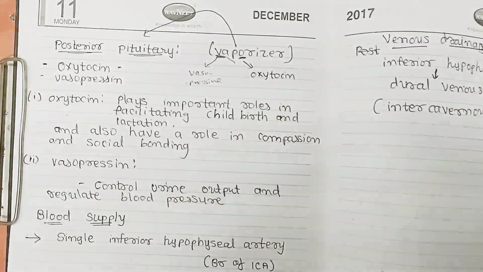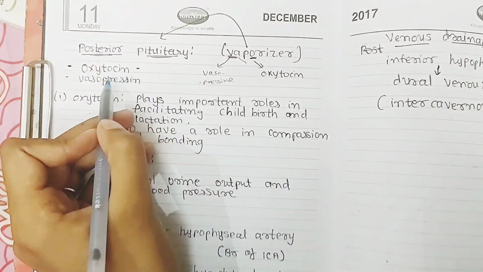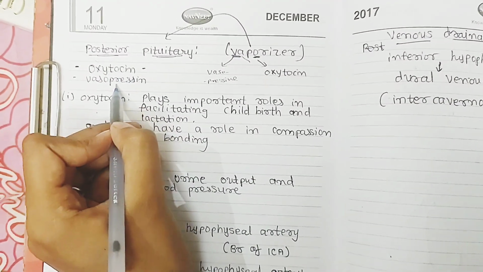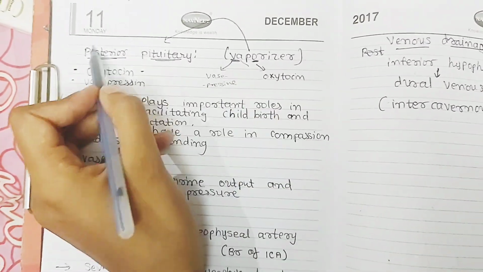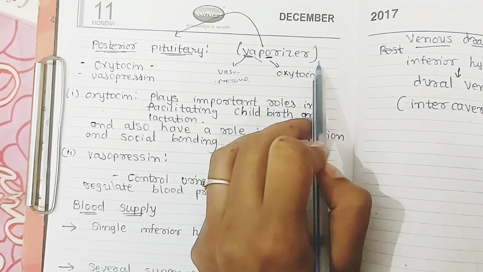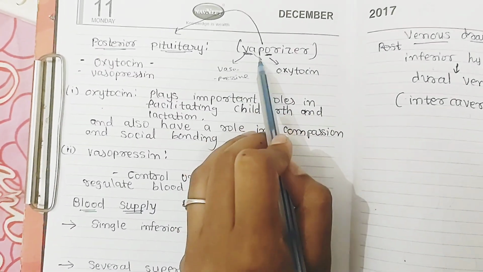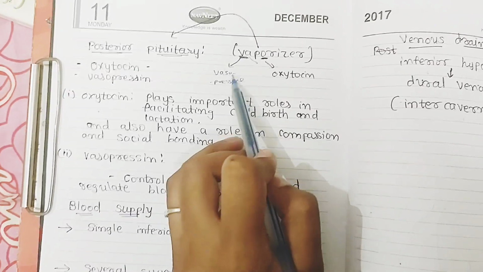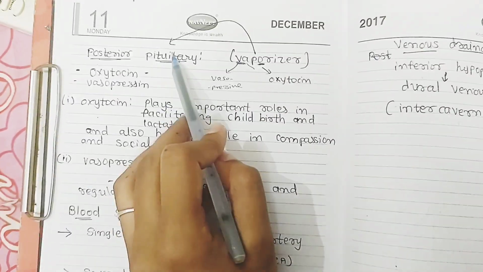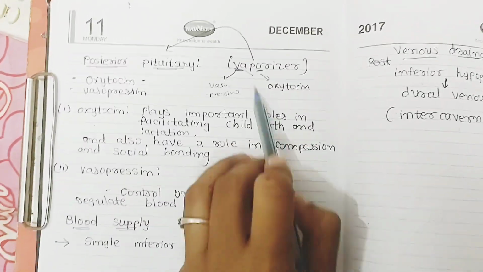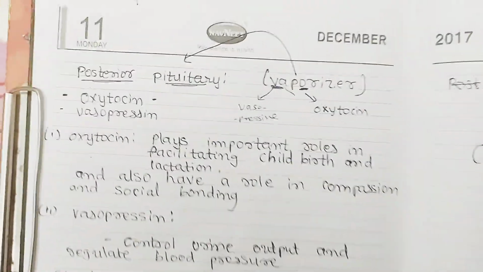Now let's see the posterior pituitary. It secretes oxytocin and vasopressin hormones. I remember it with a key: vaporizer. VA for vasopressin, P refers to posterior pituitary, and O for oxytocin.